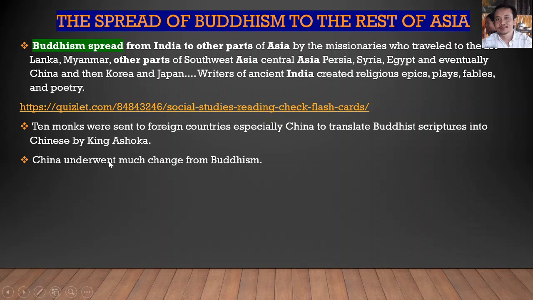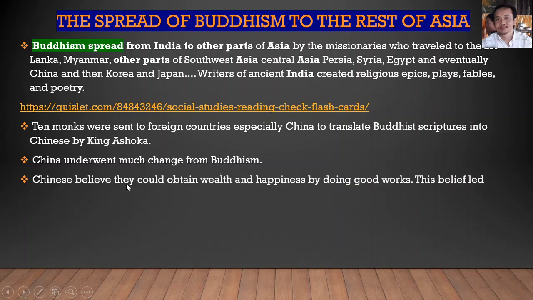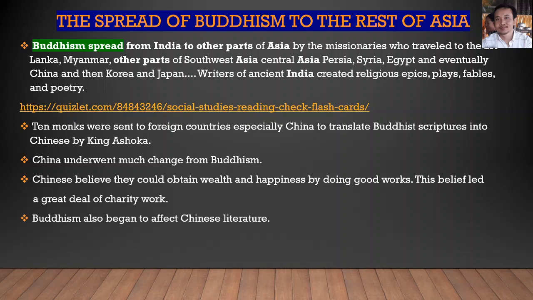China underwent much change from Buddhism. Chinese people believed they could obtain wealth and happiness by doing good works. This belief led to a great deal of charity work. So they mean Chinese people believed that they could obtain wealth and happiness by doing good work, right? So most of the people always did charity work for each other in the country, in the ancient times, but nowadays I don't know.